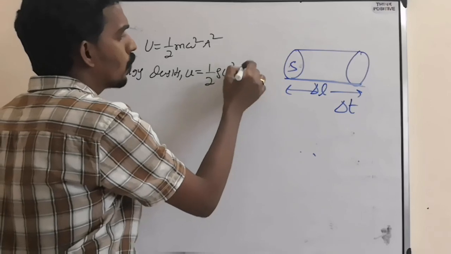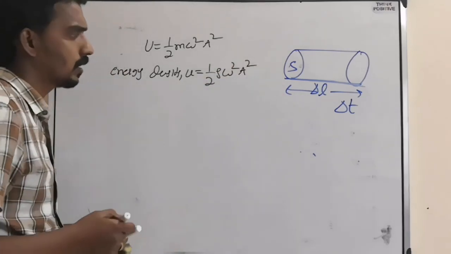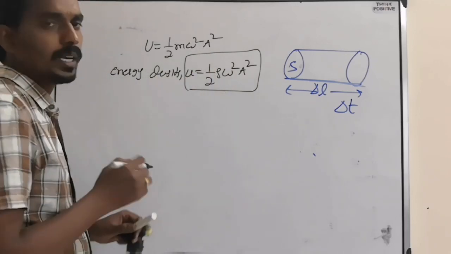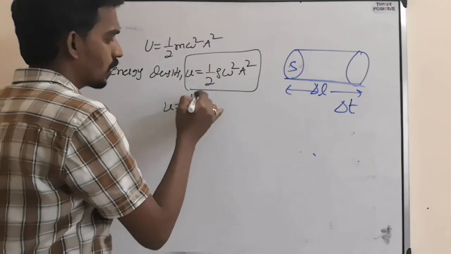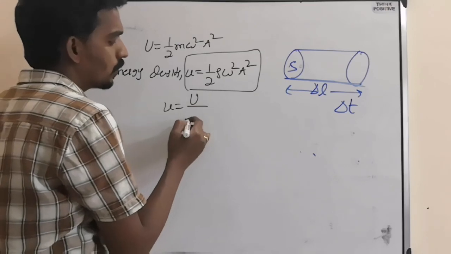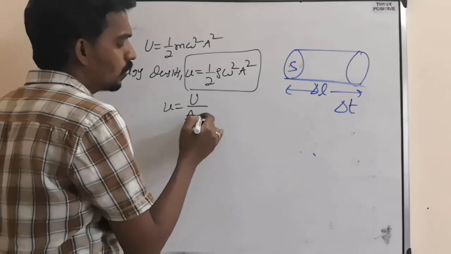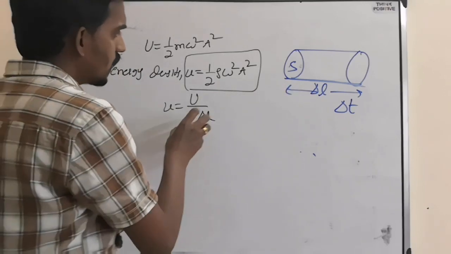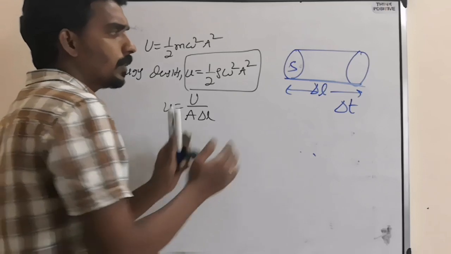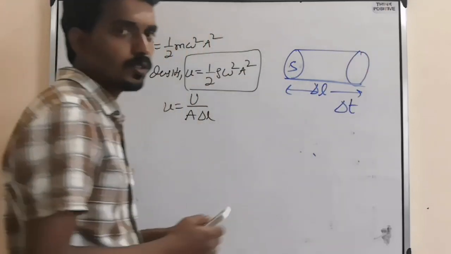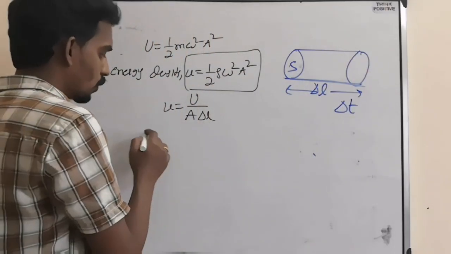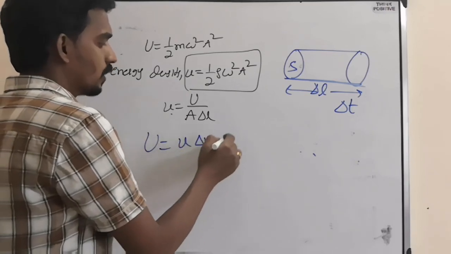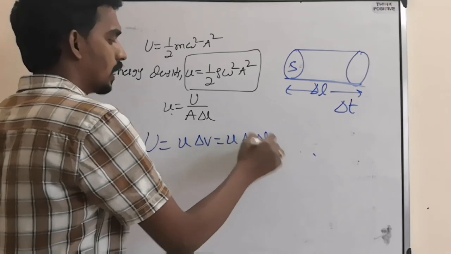So half rho omega square a square is the energy density, energy per unit volume, that is area into length, here delta L. Within a particular volume, the total energy is energy density into volume, that is U into A into delta L.